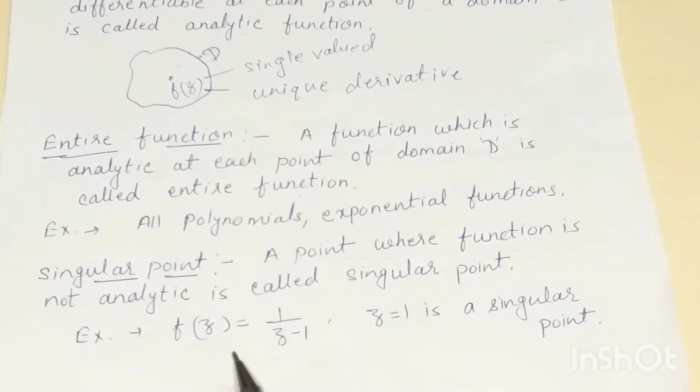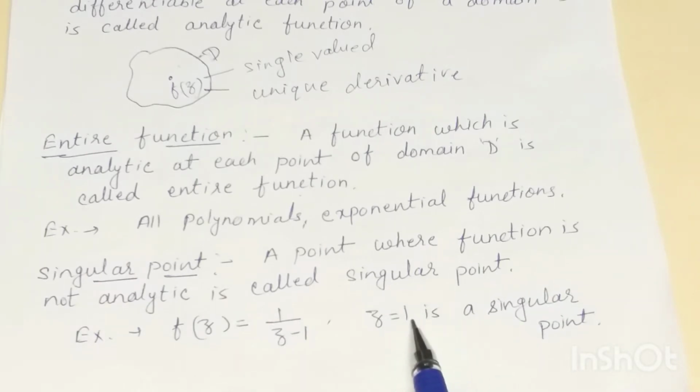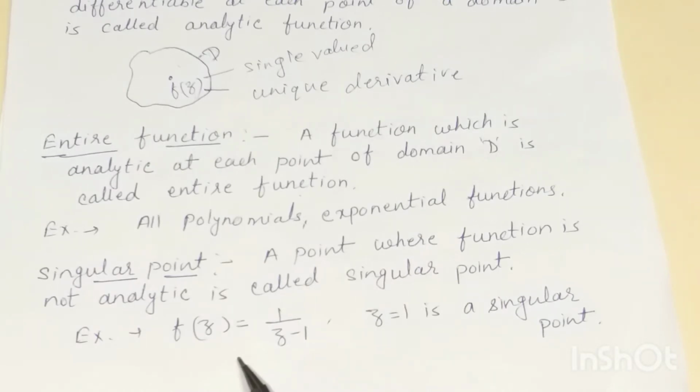For example, we see one function f of z is equal to 1 by z minus 1. This function is analytic everywhere except z is equal to 1, because at z is equal to 1, the value of this function will become infinite and it is not differentiable. So we can say z is equal to 1 is a singular point for this given function, right?